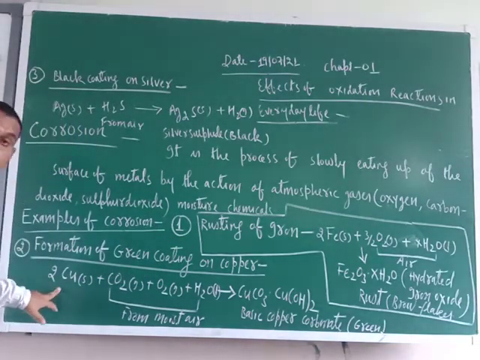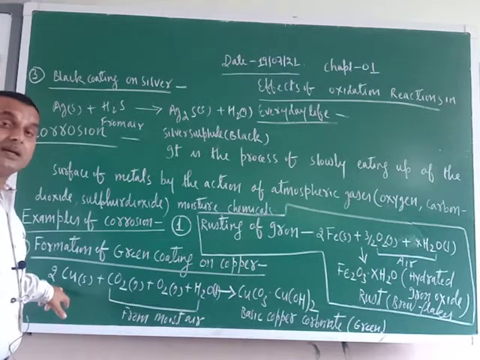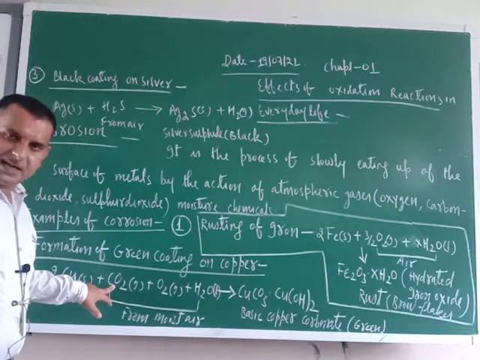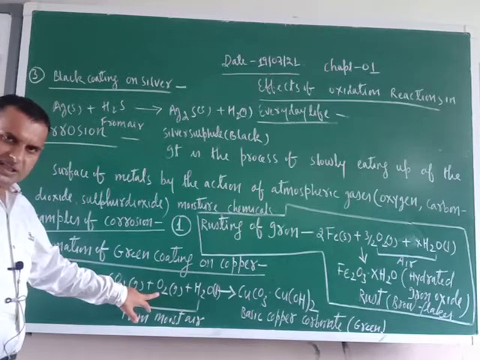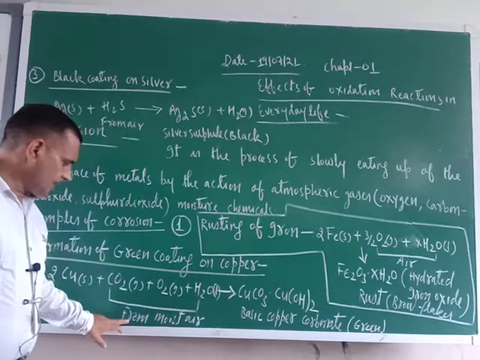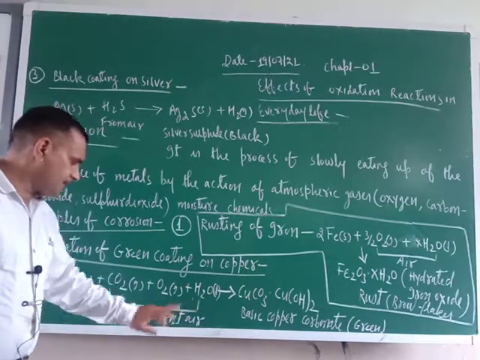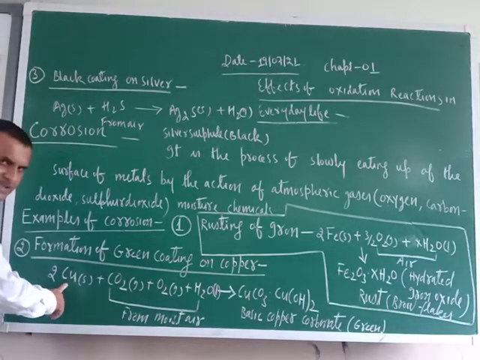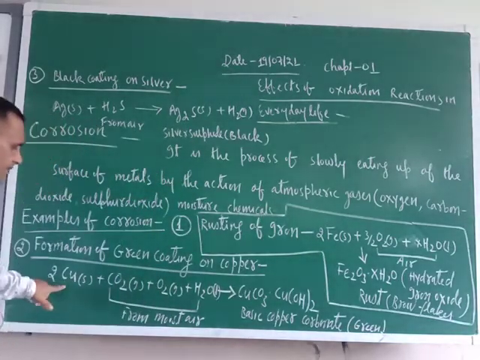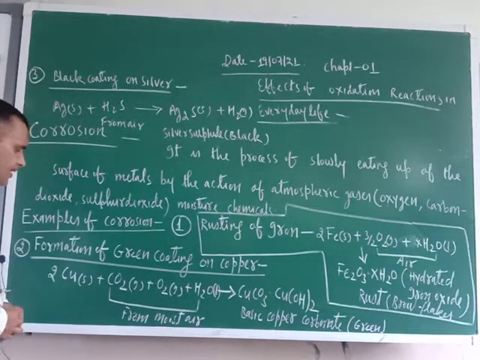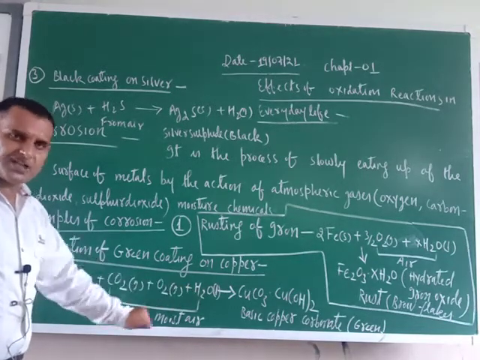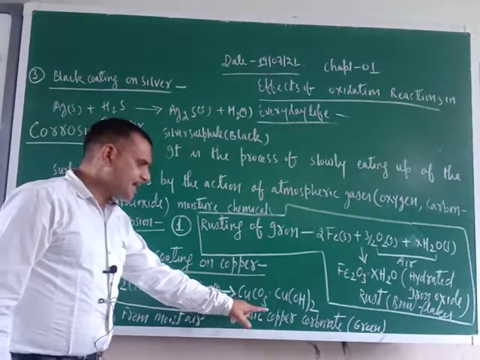So just see, corrosion of copper vessels is also because of atmospheric gases only. Carbon dioxide is present in the air, oxygen is also present in the air, and H2O is the moisture present in the air. So that is why I have written here from moist air. Copper is the rustable material here, just as iron was the rustable material there. This copper reacts with atmospheric carbon dioxide, oxygen and moisture, and forms basic copper carbonate.